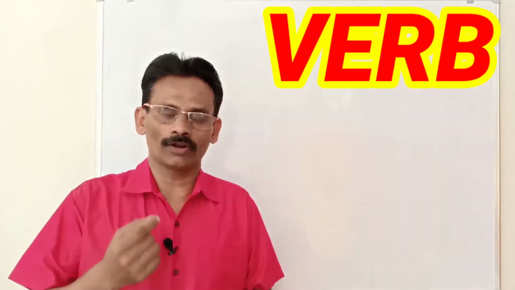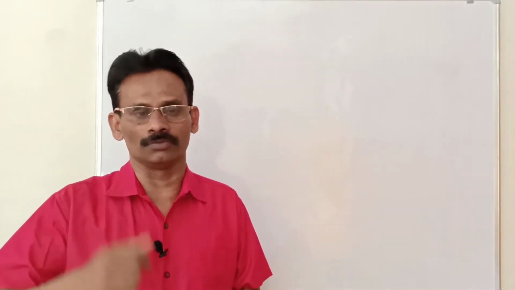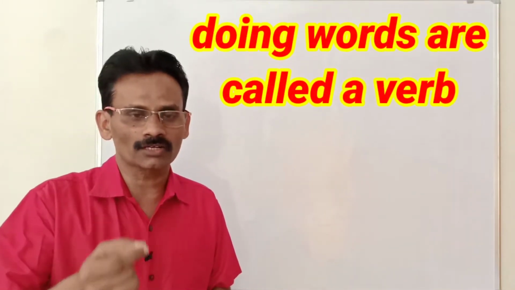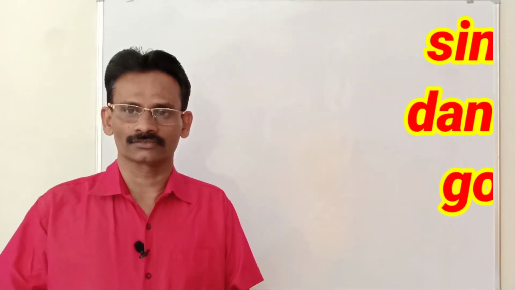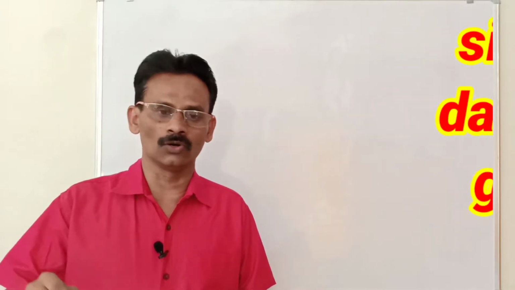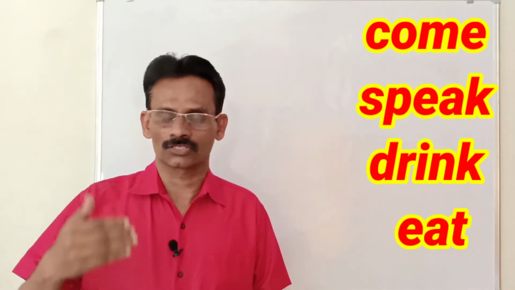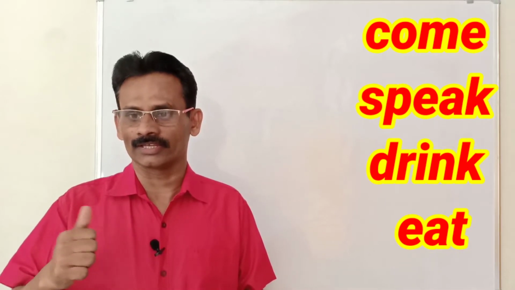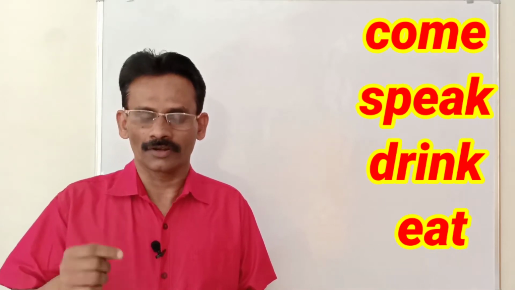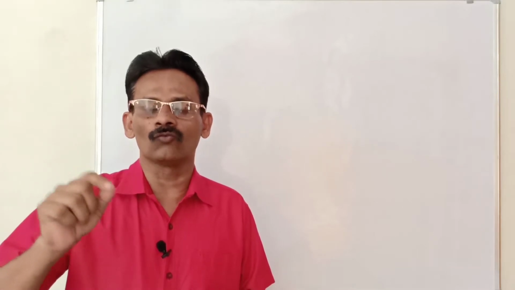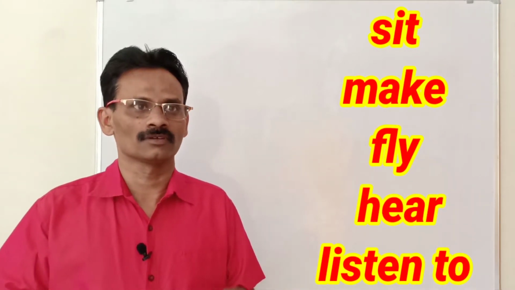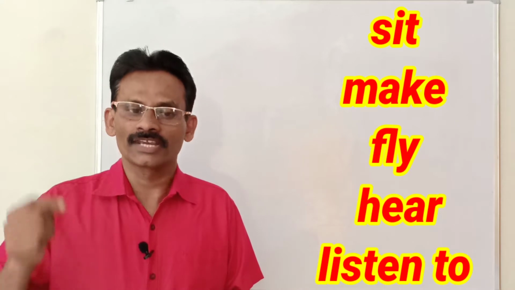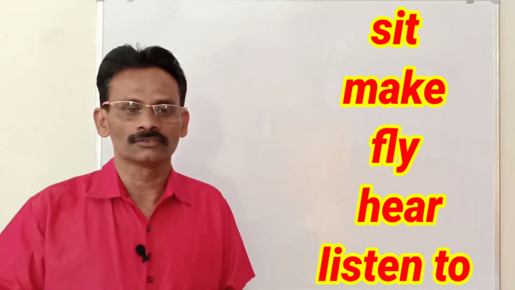Verb. What do you understand by a verb? Doing words are called a verb. For example, sing, dance, go, come, speak, drink, eat, and so on. Now, you think of another verb. Yes, sit, make, fly, hear, listen to, etc.